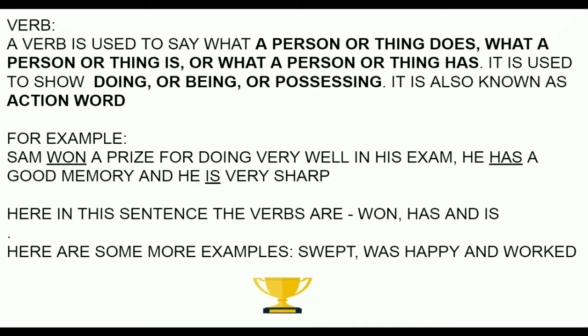For example, Sam won a prize for doing very well in his exam. He has a good memory and he is very sharp. So here we can see 3 verbs, and the verbs are won, has, and is. So here are some more verbs, which are slept, was happy, and worked.